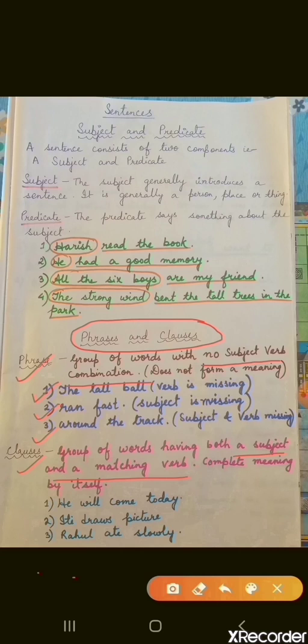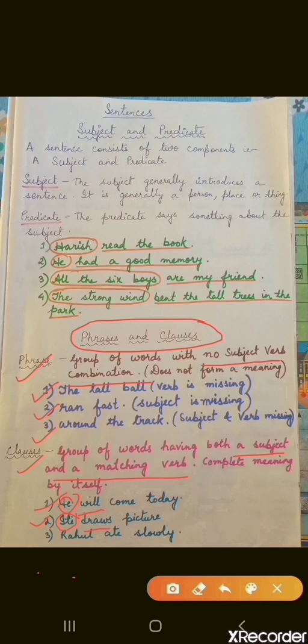For example, the first one you see: He will come today. Here which is the subject? He is the subject, and the verb is also there: will come. So it is a clause. Next one you see: Ethan draws pictures. Ethan is the subject and draws is the verb.